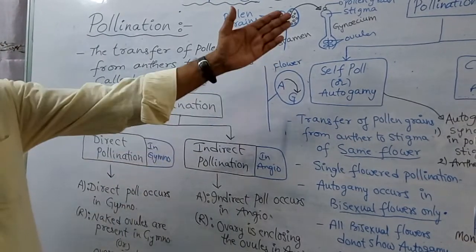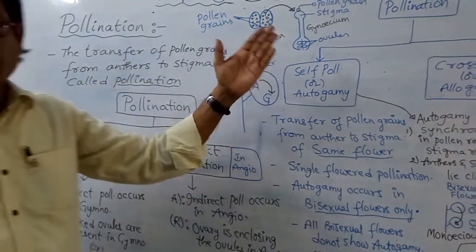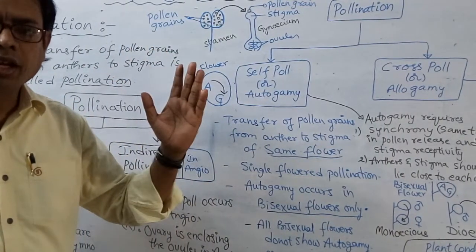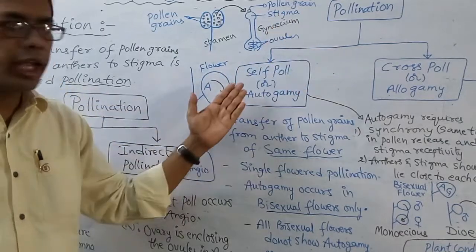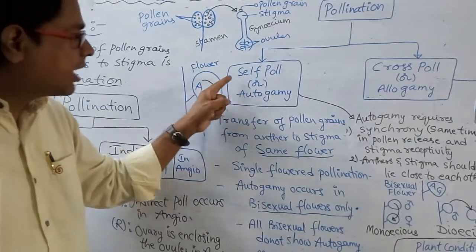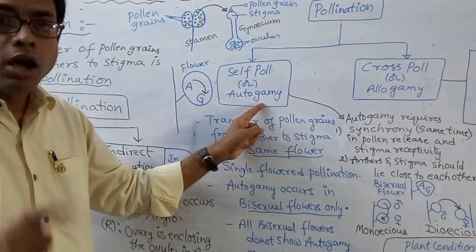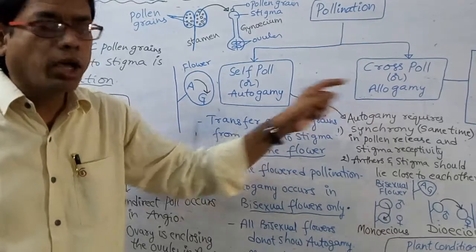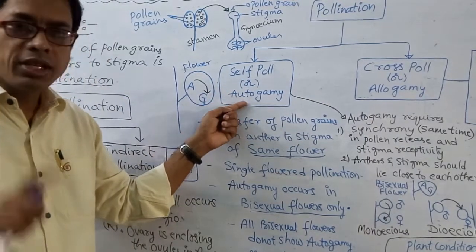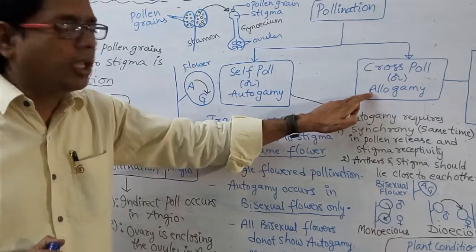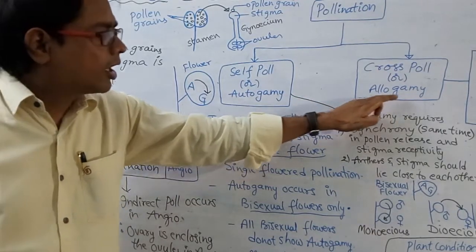Another type of classification is there. Whether it occurs in one flower or two flowers, this pollination is also of two types: self-pollination and cross-pollination. Self-pollination is also called autogamy. Cross-pollination is also called allogamy. Auto means self, gamy means fusion. Allo means different, gamy means fusion.